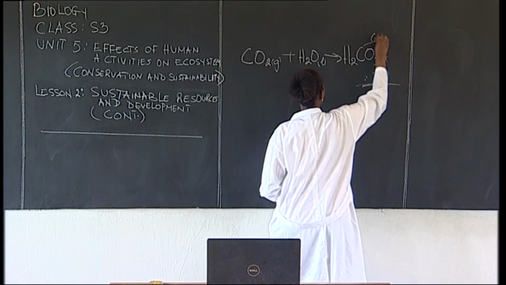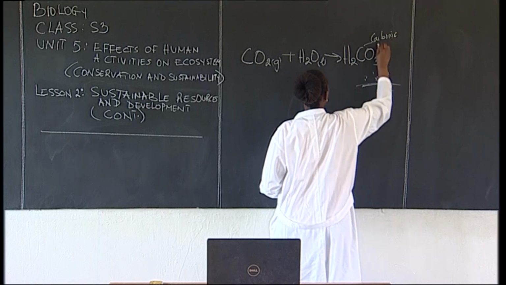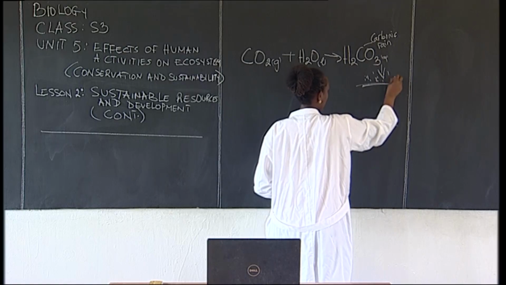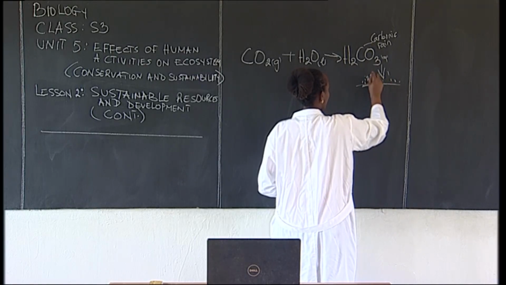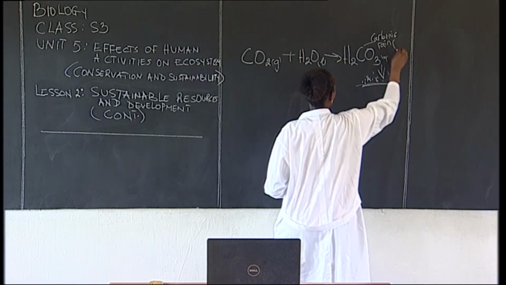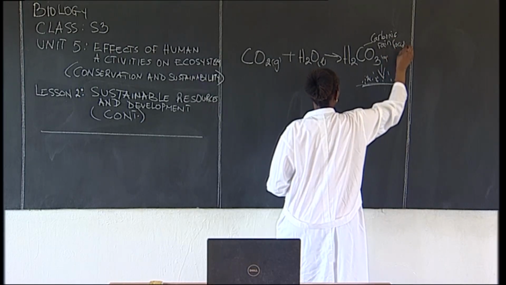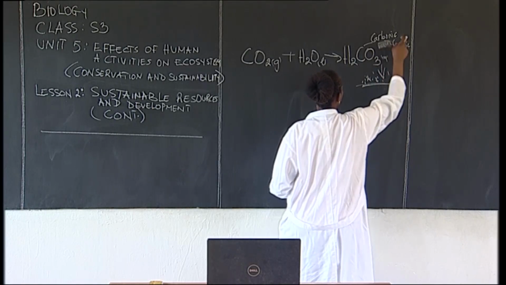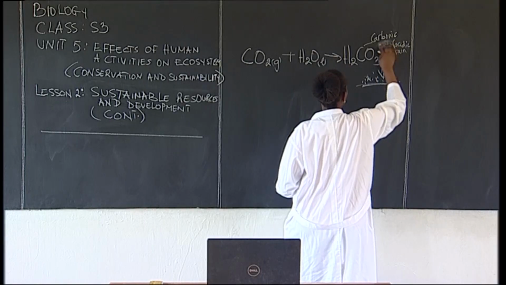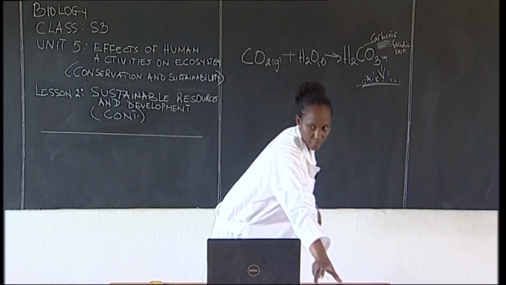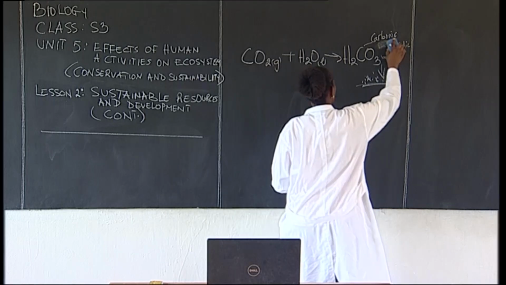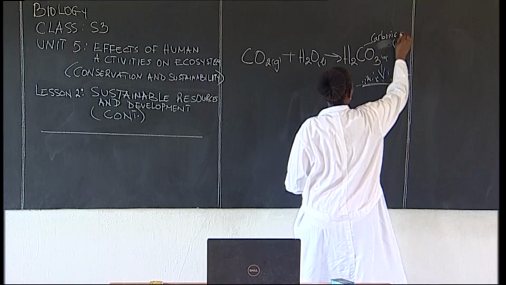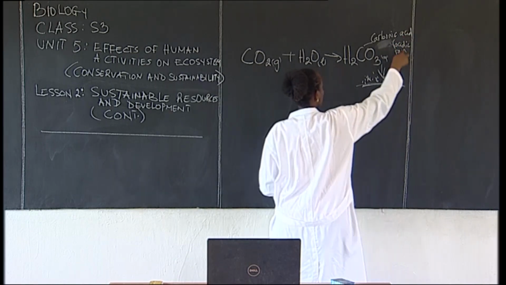carbonic what? Rain. The rain that will come down here on the ground will be acidic. It will be acidic rain. All right? This is carbonic acid. Carbonic acid, which leads to acidic rain.